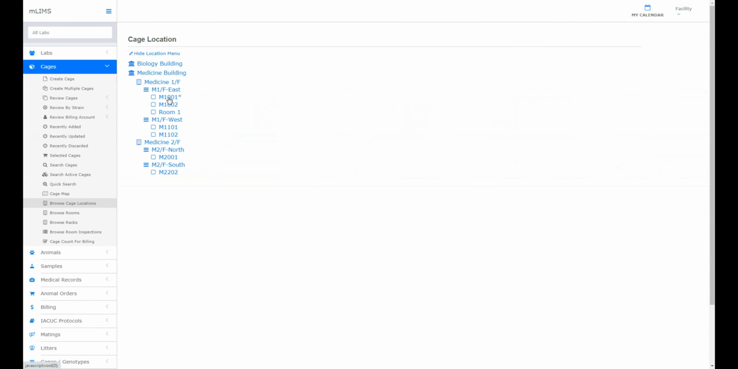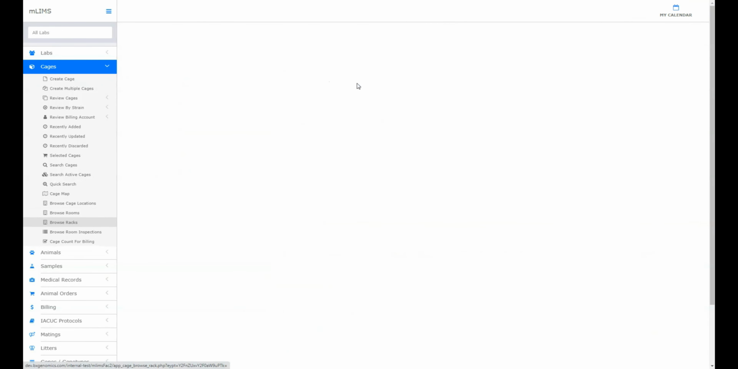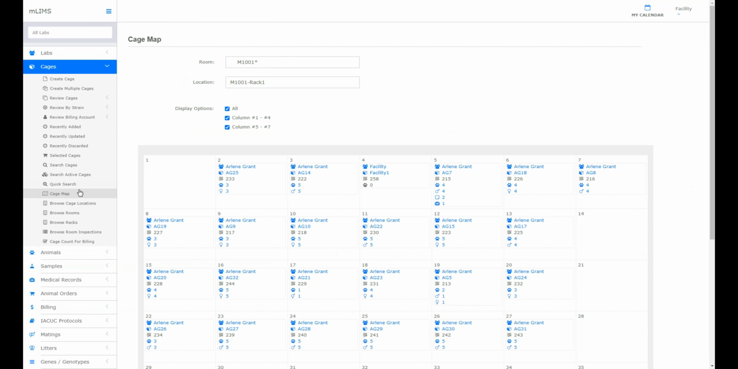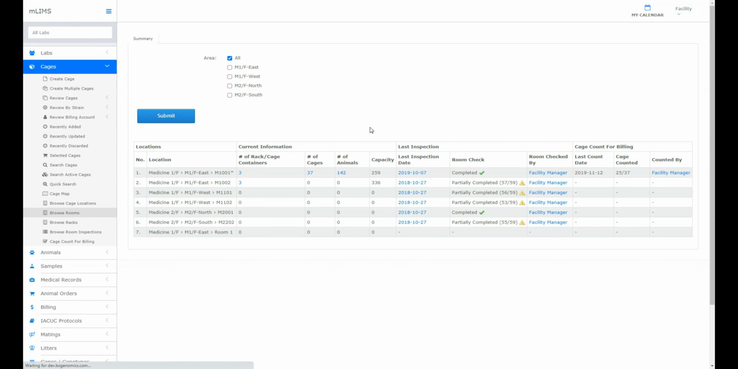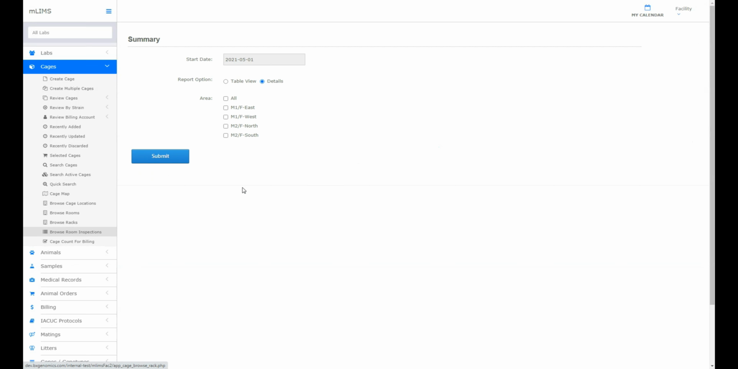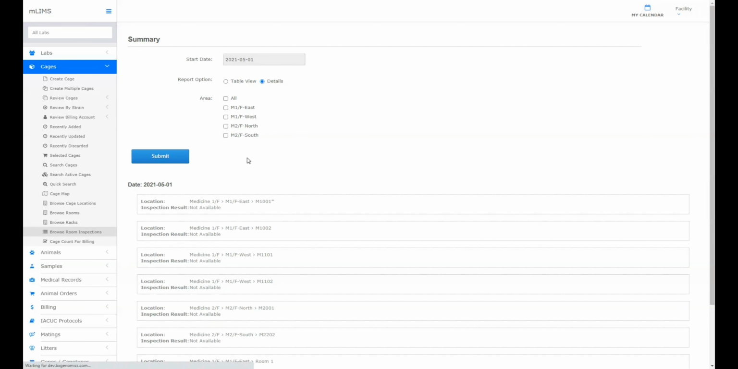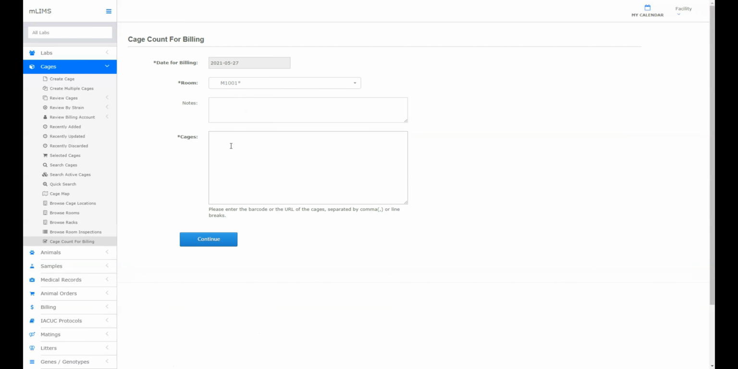Browse cage locations, browse racks, create and view cage maps, browse rooms, view the number of cages and animals in each room, browse room inspections, and conduct a cage count for billing purposes.